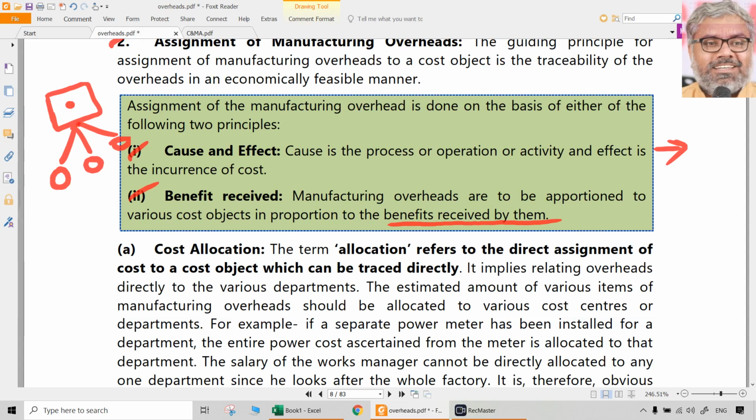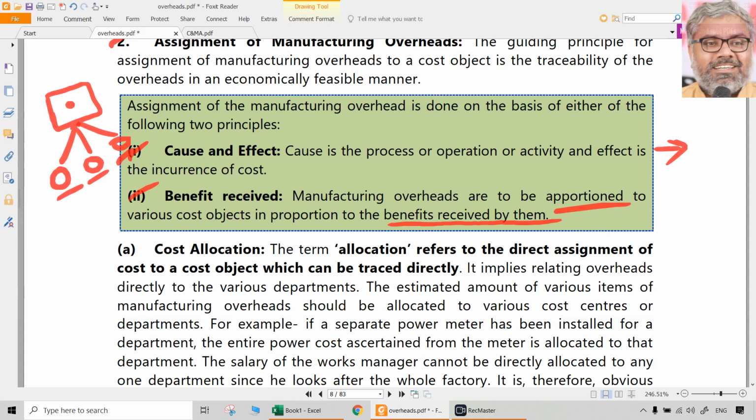But what all we need to do is, what is causing this cost is definitely the electric generator, and who has received the benefit is 3 different departments. And according to the amount of the benefit that they have received, the cost has to be apportioned among those departments. That is all that we need to do here. That is the next thing.